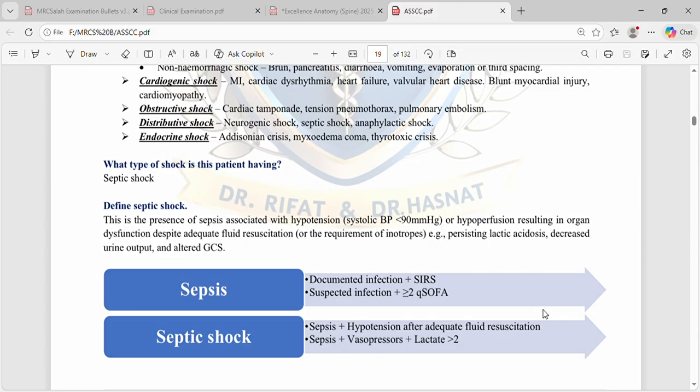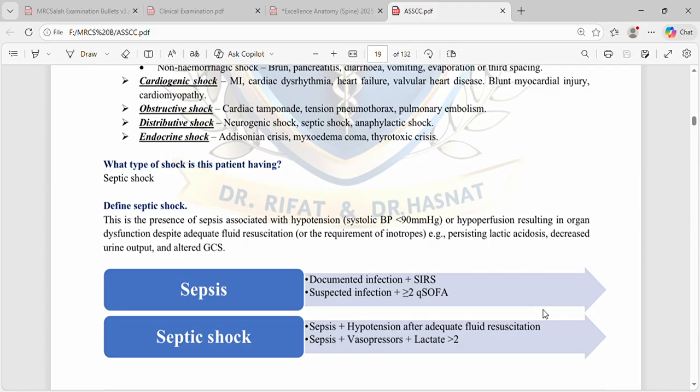So septic shock is the presence of sepsis which is associated with hypotension or hypoperfusion resulting in an organ dysfunction despite adequate fluid resuscitation or which requires inotropes.